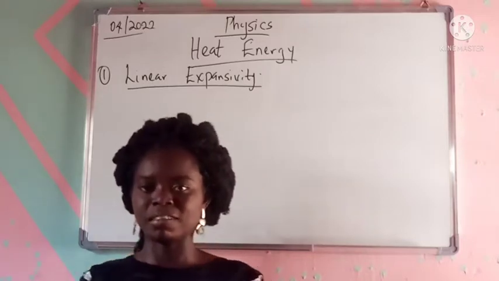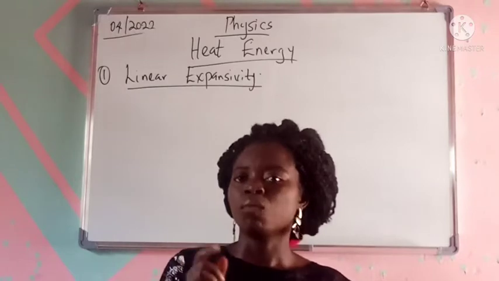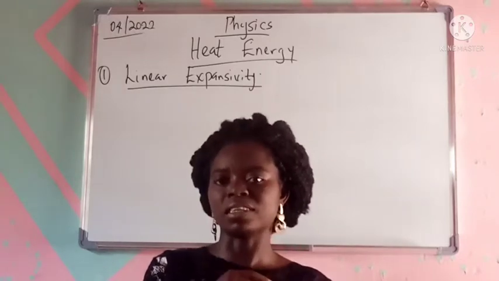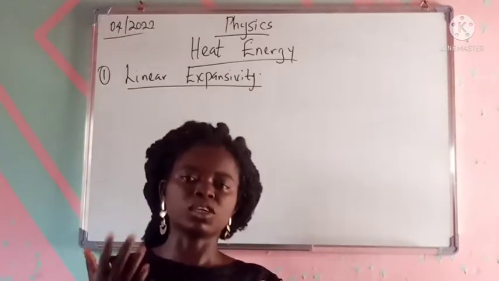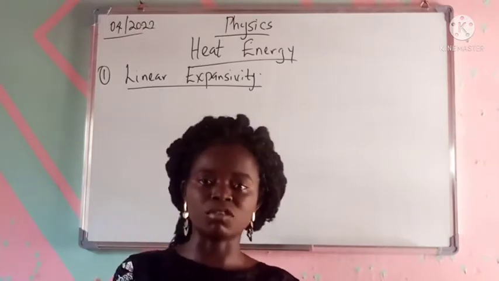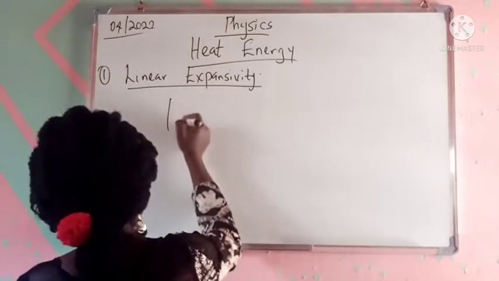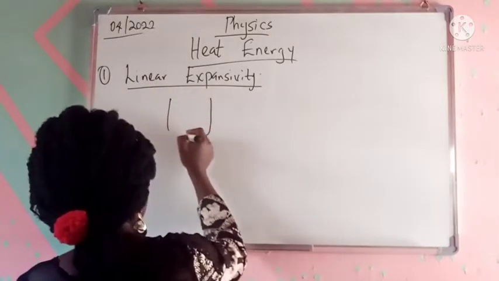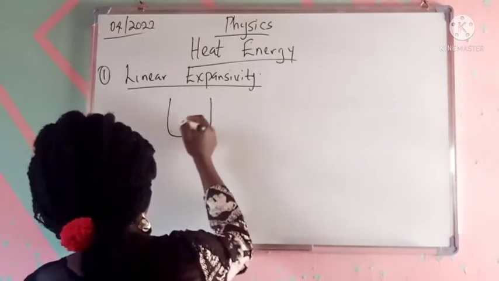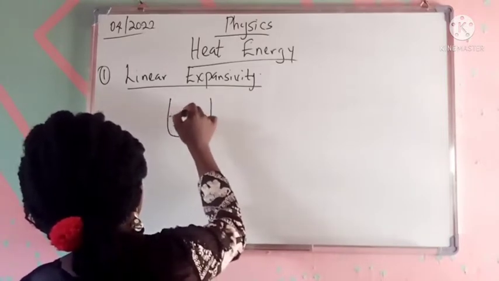What I mean is this, and I'm giving this background knowledge because when we start calculating for linear expansivity, I want you to be able to picture with me, because it's actually an increase in length that we're solving for. So if, for example, I have water, let's assume this is a pot, and the pot contains some quantity of water.